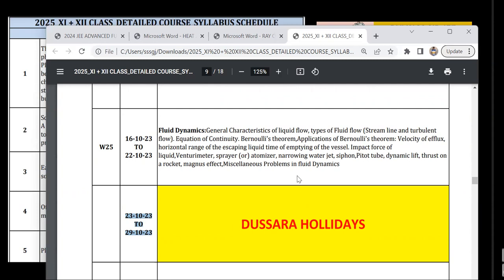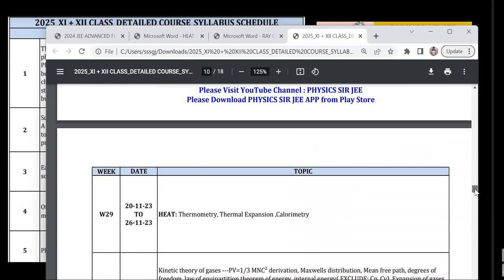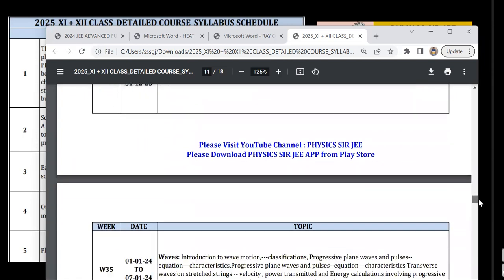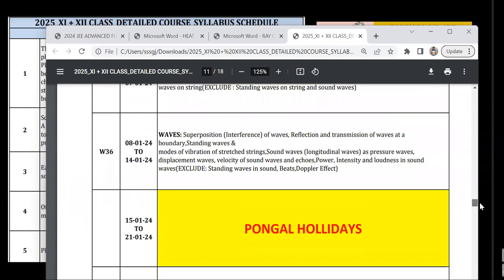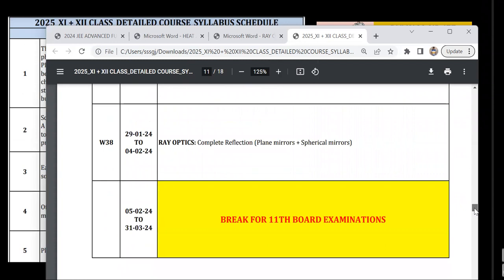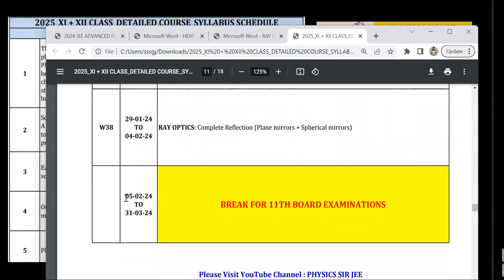So this is for the first time teaching, right? There's no parallel teaching here. 11th will get finished first completely. And then I have given Pongal or Sankranti holidays in January, 1 week. And then I have kept a 2 month break because different states have different exam procedures. So a break for 11th board exams for the entire February and March.